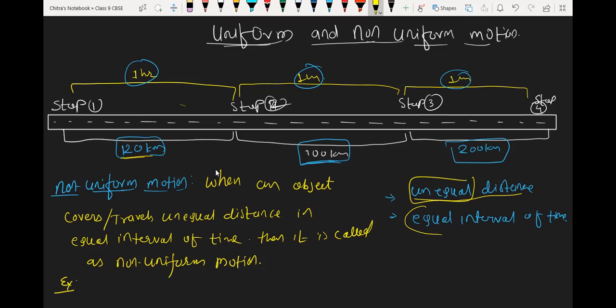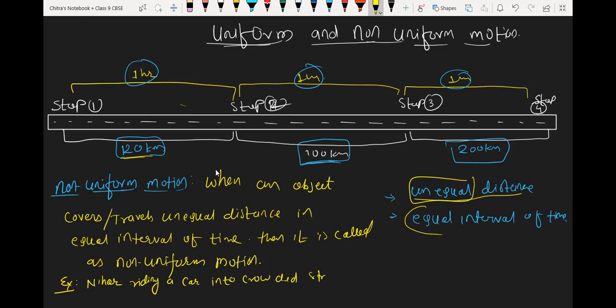What is your name, beta? Sir, Nihar. Nihar. Okay, so we take the example of Nihar. Nihar is riding a car in a crowded street.